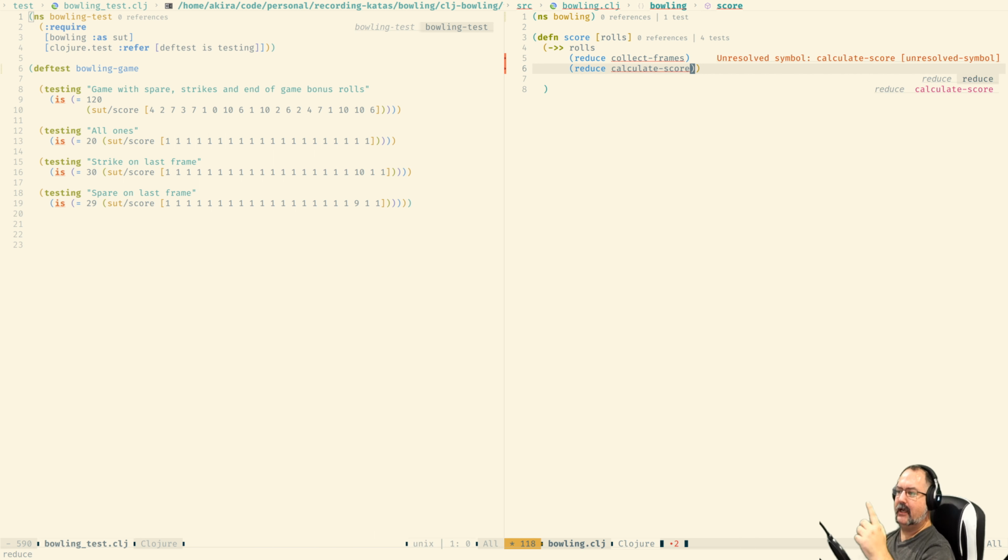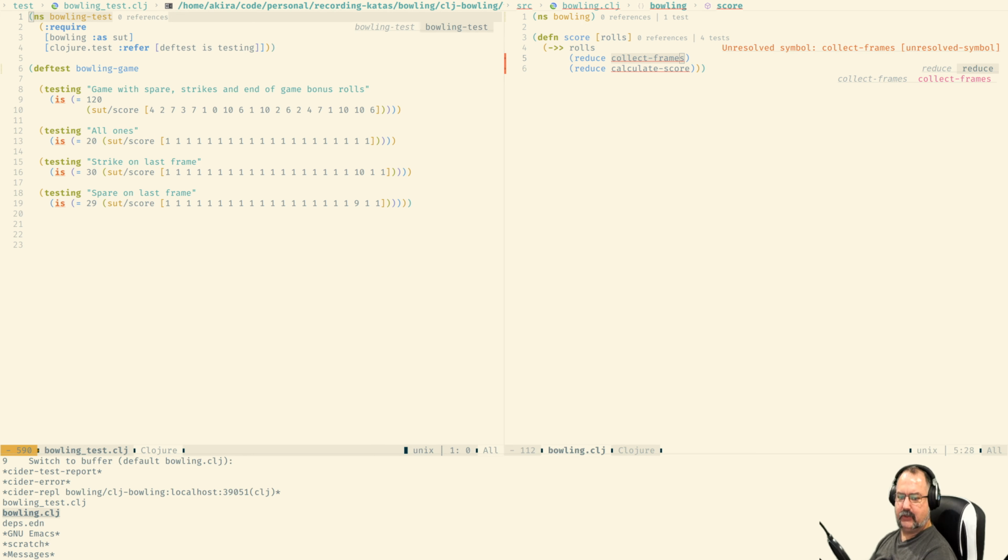The idea, just based on what I have written over here, is that collect frames is gonna return me a collection of frames. And now that we have that collection of frames, I can do the calculate score. There are a couple of things that we are missing over here, but we will look into them in a second.